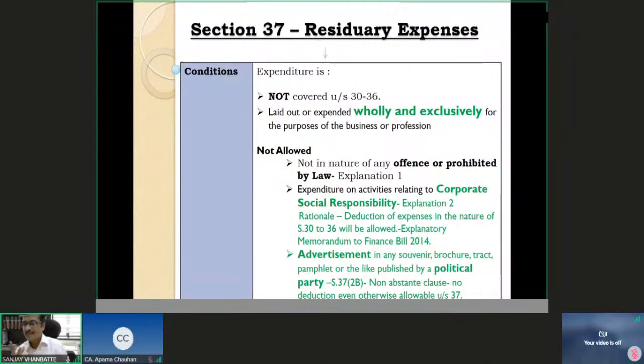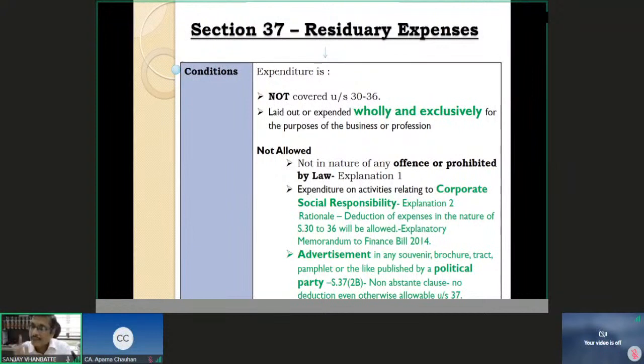So far as the interest portion of the delayed period is concerned, I am required to file my GST 3B return in a particular time, and if I do not file it, then there is a breach of some rule by me. There is a breach of rule. But is it an offense? Can I not file the Form 3B under the GST? Is it prohibited by law? The answer is no. Then what about the interest that I pay? Interest is something which is compensatory in nature. So interest paid on delayed payment of GST, interest paid on delayed payment of any excise duty, custom duty, those interest being in the compensatory nature, then they are allowed as deduction. They are not hit by explanation 1.